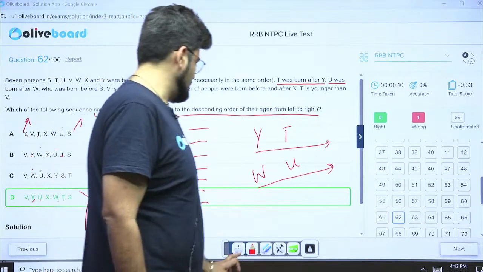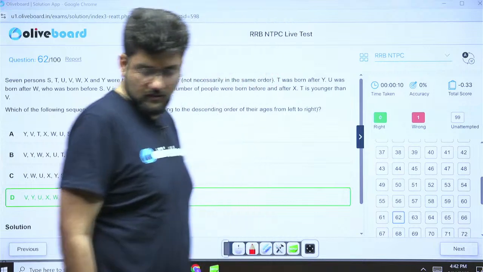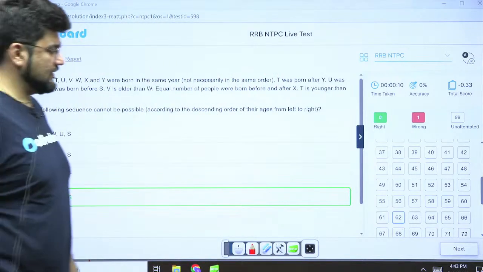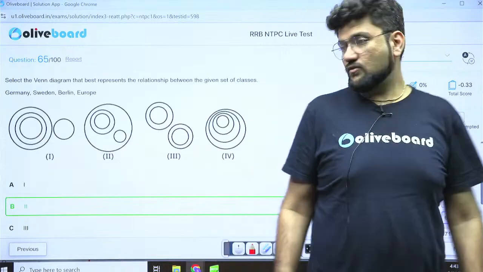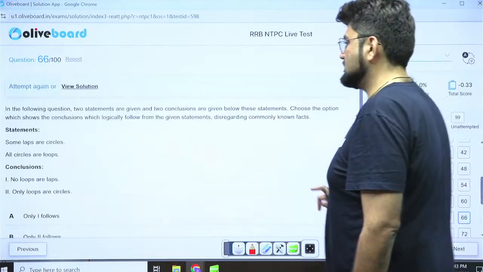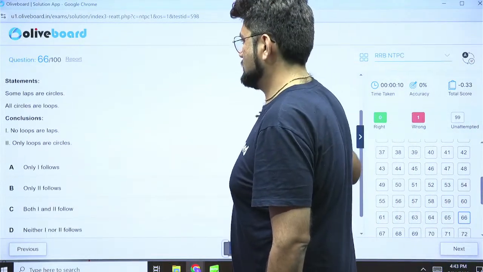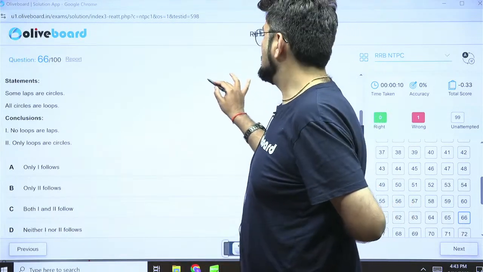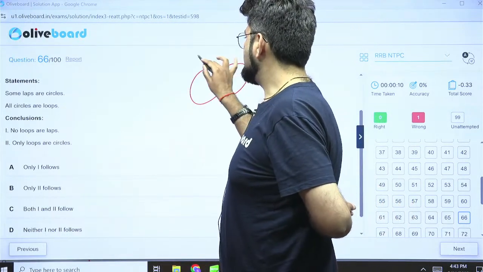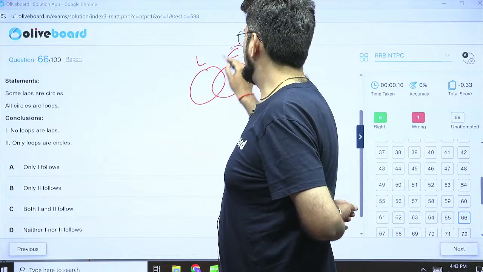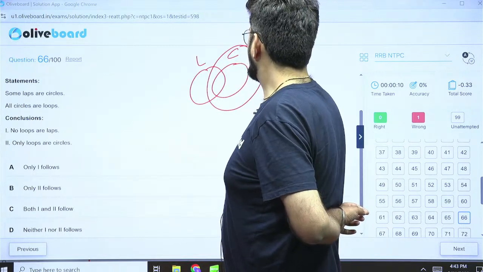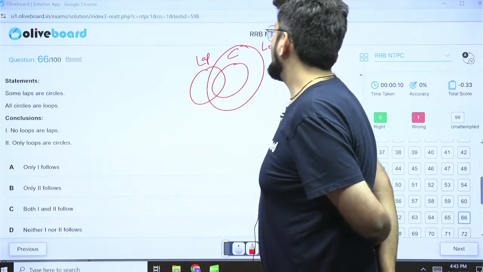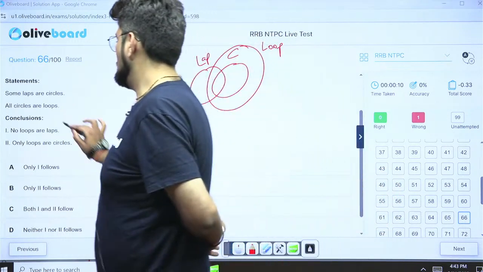Okay, let's proceed further. The next question after this was 62, we have done. 65 we have done. 66 was the next question. Let me check 65 again. Yes, we are done with this. 66 is the next question. Easy syllogism based questions. Some laps are circles. All circles are loops. No loops are laps. No, not possible.